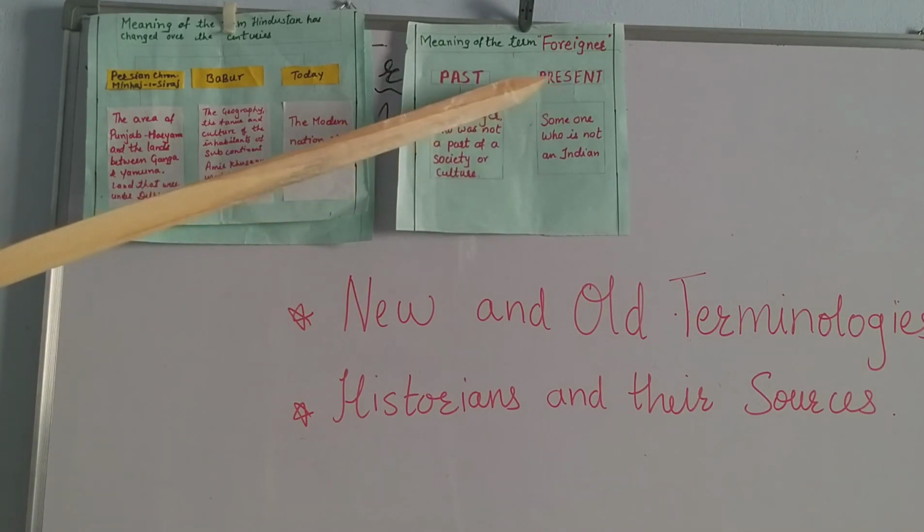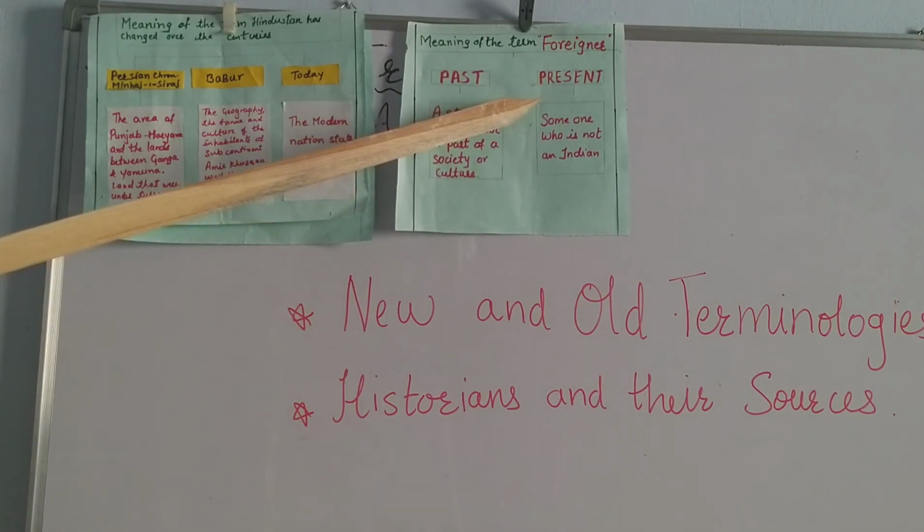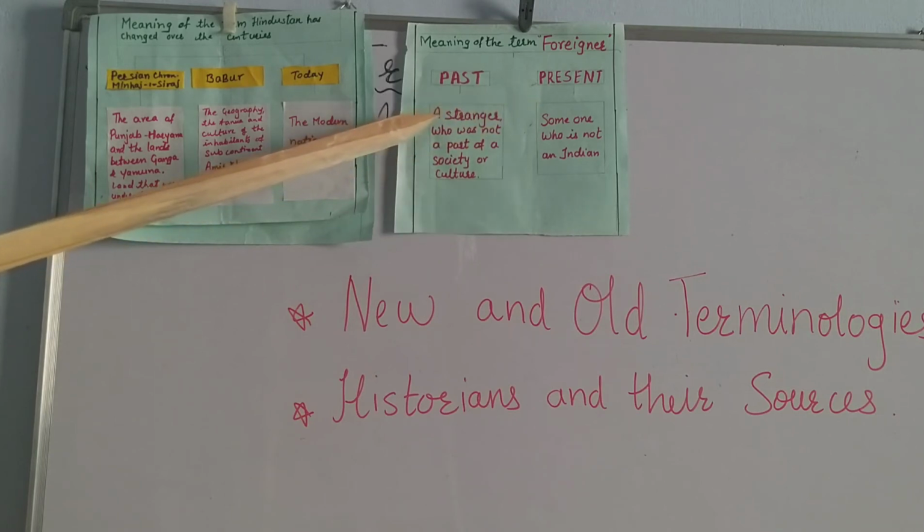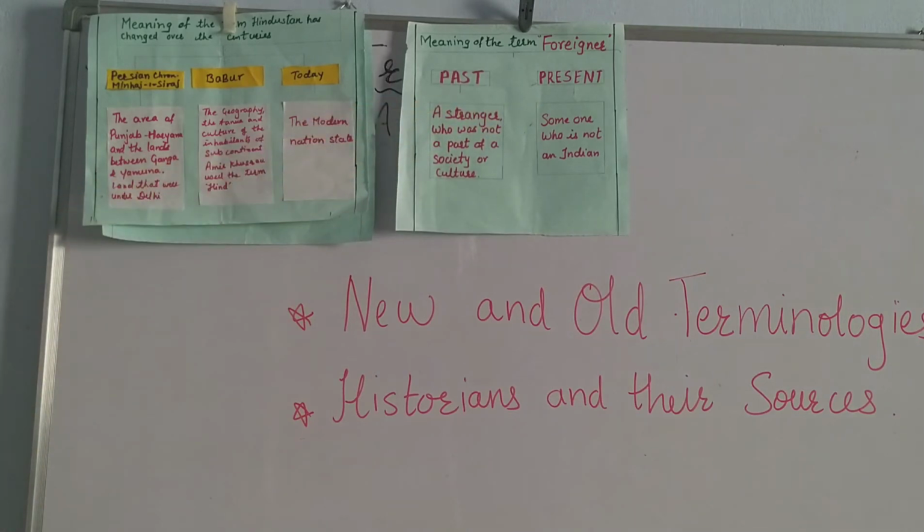At present, it is someone who is not an Indian. For example, earlier when a person was going from Agra to Delhi, he became a foreigner. But today we say, when a person is coming from out of India, he is a foreigner. But earlier, if you were coming from Nanded to Parbhani, you became a foreigner.